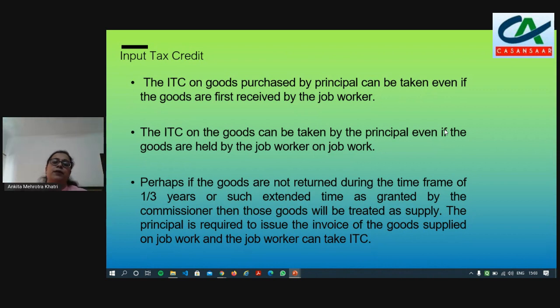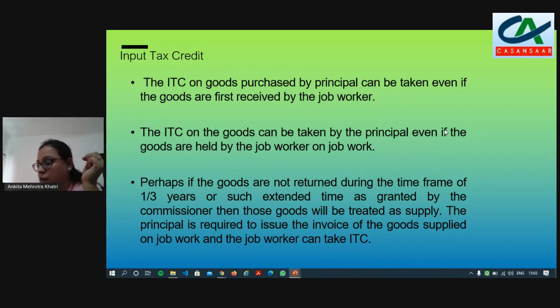One, the job worker can purchase in his own name and simultaneously issue an invoice in the name of the principal. Secondly, the job worker can take delivery of the goods at his place, whereas the bill is made in the name of the principal, and he gives the bill back to the principal to take up the input, and uses those goods, and he takes the challan from the principal. There are two ways the things can be done.